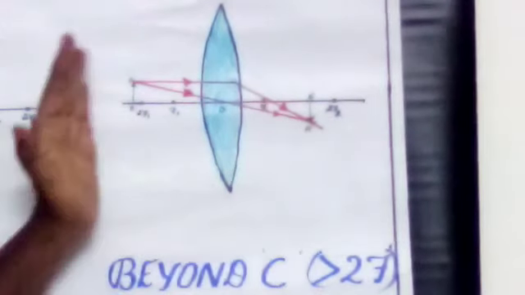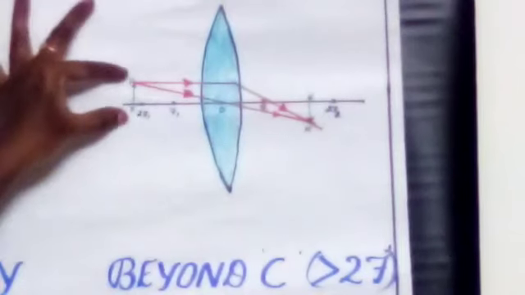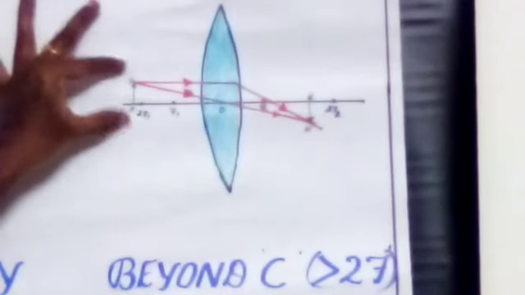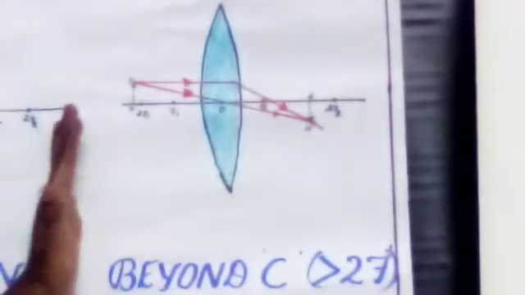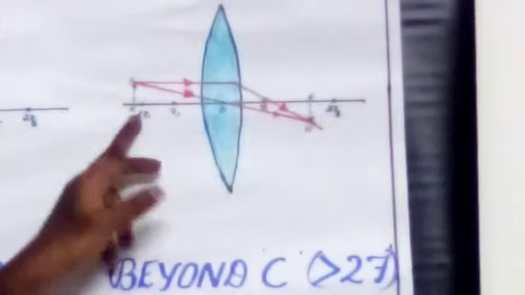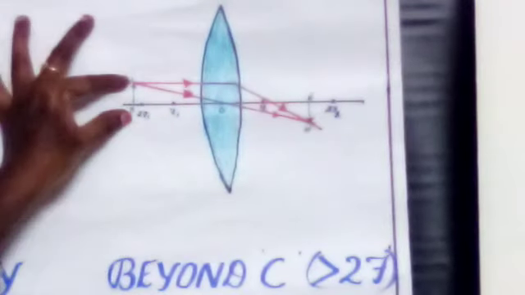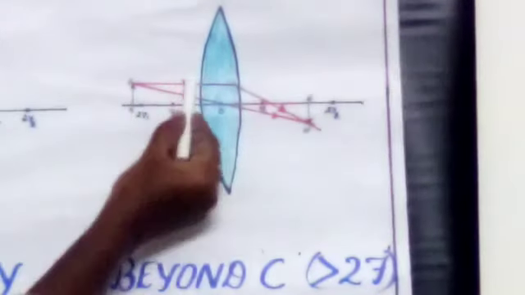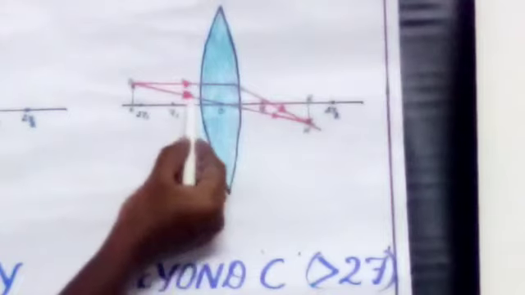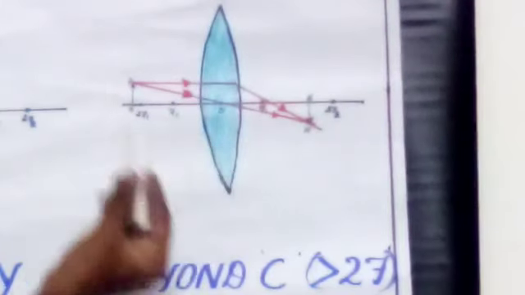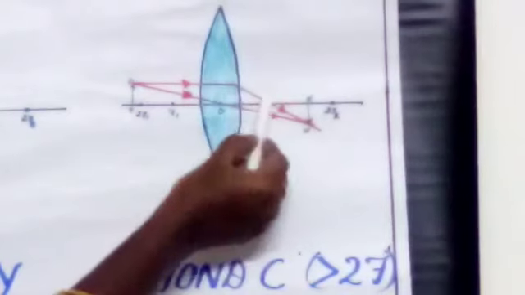If you place the object, where AB denotes the object, beyond C, that means beyond 2F1, see here: the first ray, parallel to the principal axis, after refraction will pass through the principal focus.